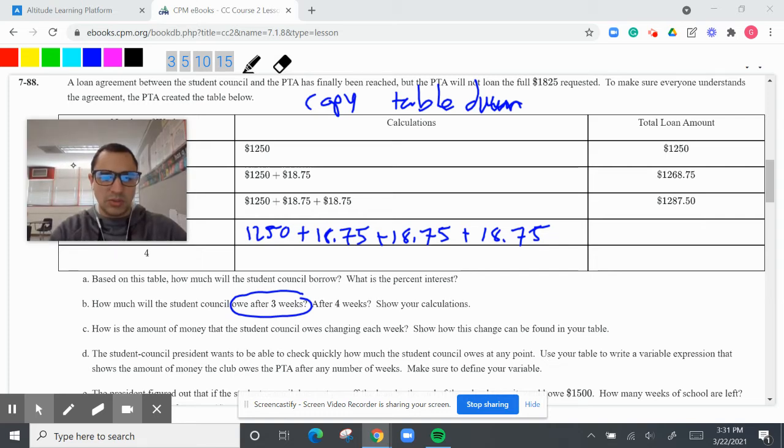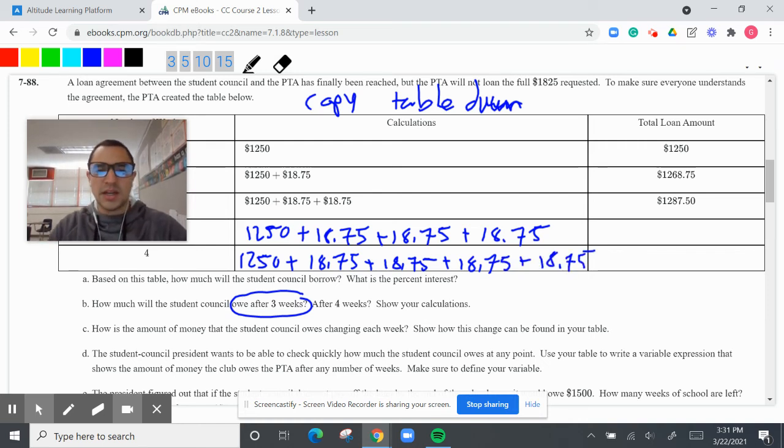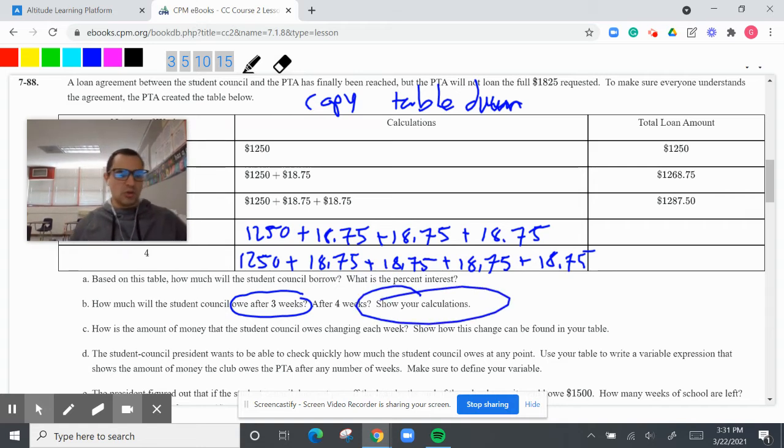And then we have to do it after 14 weeks. So 1250 plus 18.75 plus 18.75. Yes, it's very repetitive, but I'm doing it too, so we're doing this together. And then we got to show our calculations. So you're just going to add them all up. I'm not too worried about if you do this or not, but I'm going to type this into my calculator because I am kind of tired and I want to get this going.